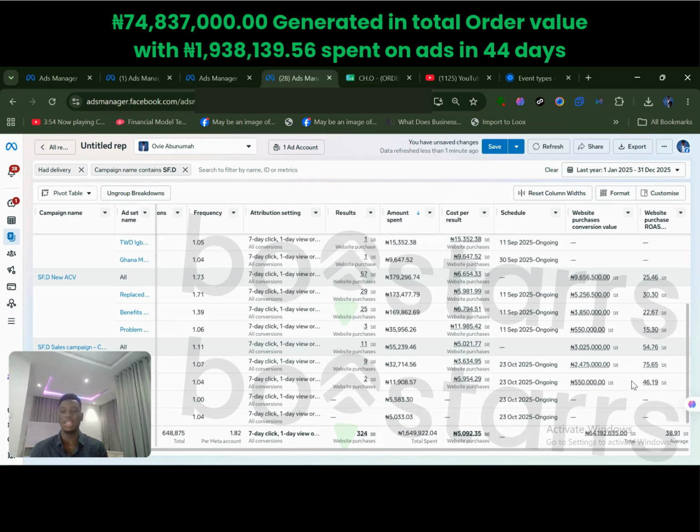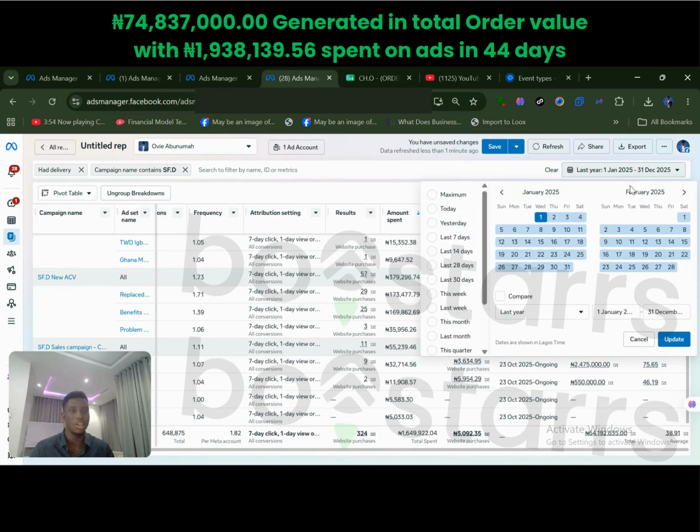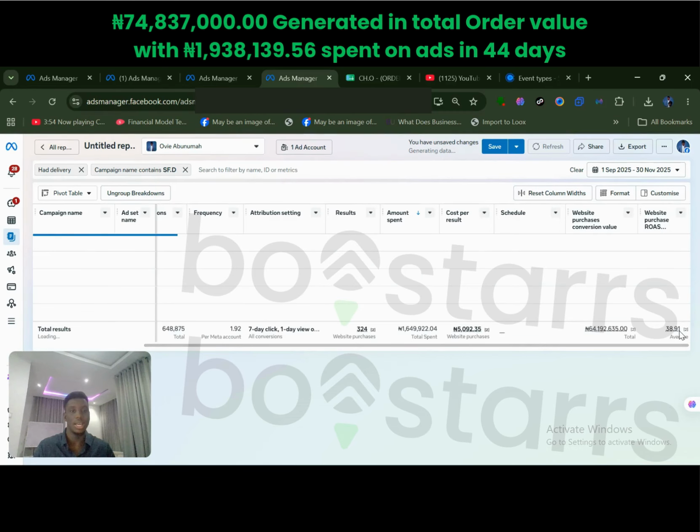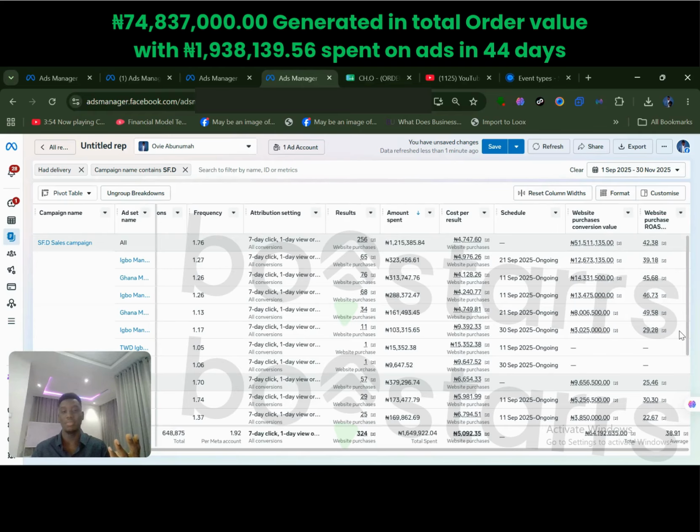We did this number in less than 2 months, roughly. Less than 2 months, and I can actually prove it. If we come here, it was around September last year, September till November. Yeah, like I told you guys, September, October, November. So in roughly 2 months. And I just put a time range. So in less than 2 months, we did these numbers. You understand? It's not even this number. This number is lesser than what we did.